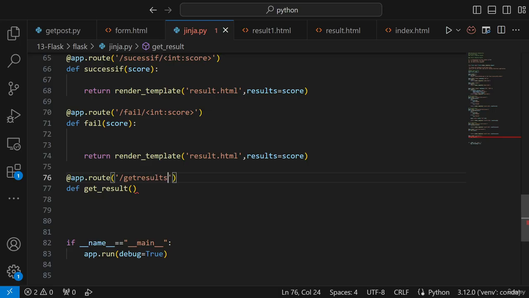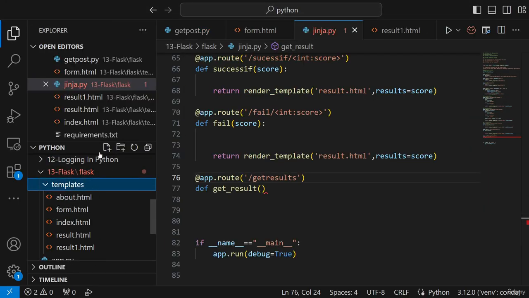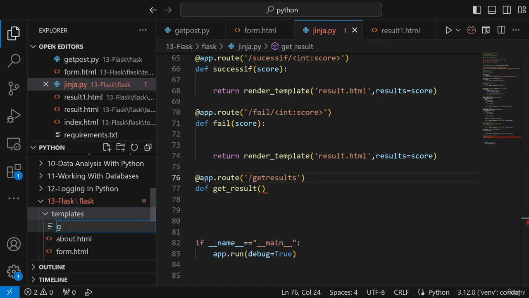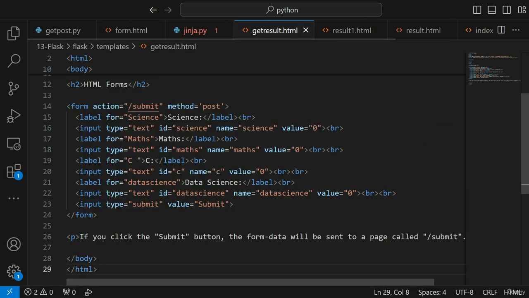And what I'm actually going to do is create one HTML page where I get my entire form. It can be index.html or anything. I've prepared this particular HTML, so here I'll say, this is my get_result.html. And inside this HTML, I'm just going to copy and paste this entire form.